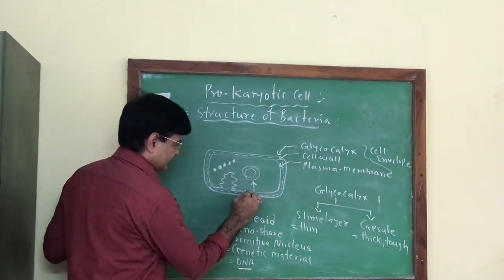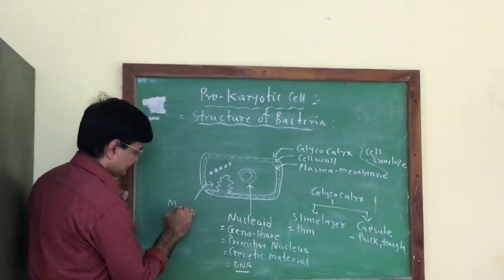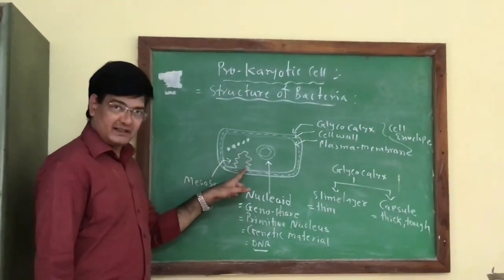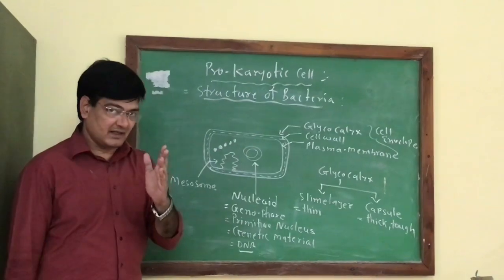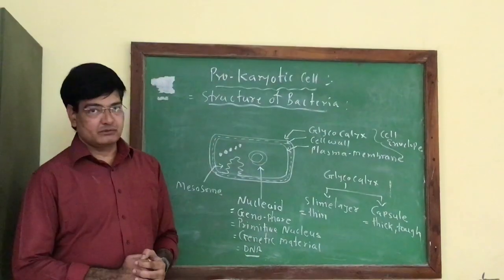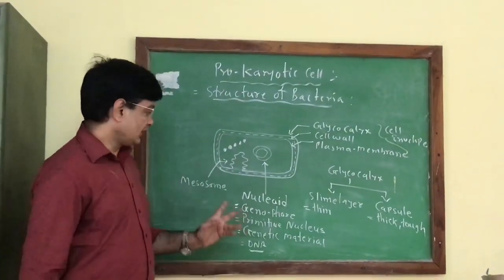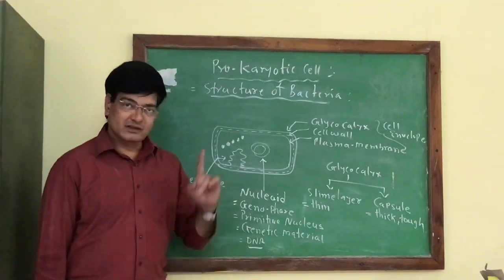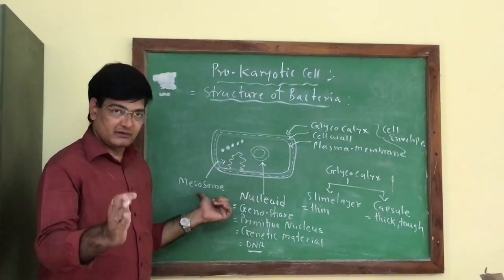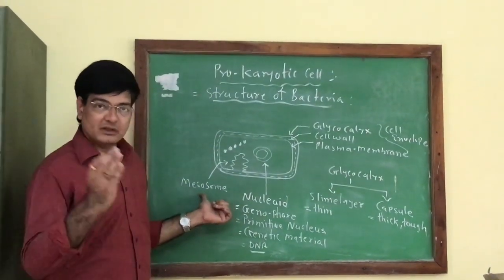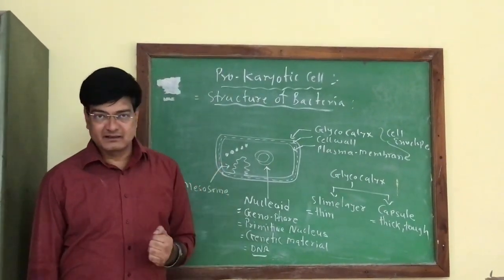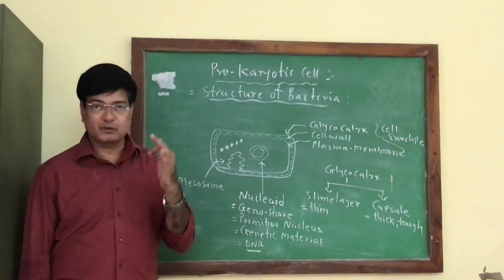Now the specific structure, that is the mesosome. The mesosome is a part of the plasma membrane. Simply, the plasma membrane shows inner folding towards the cytoplasmic region of the bacteria, and this is called a mesosome. The mesosome has a specific function like respiration, as respiratory enzymes are present on the mesosome in the case of bacteria. It is similar to the mitochondria found in the eukaryotic cell. We know the mitochondria of the eukaryotic cell is the energy house or the powerhouse. Similarly, the mesosome is the powerhouse of the bacterial cell as it possesses enzymes for anaerobic respiration.